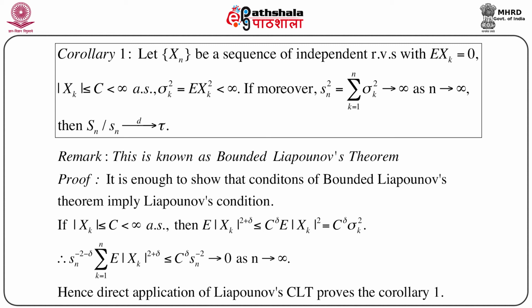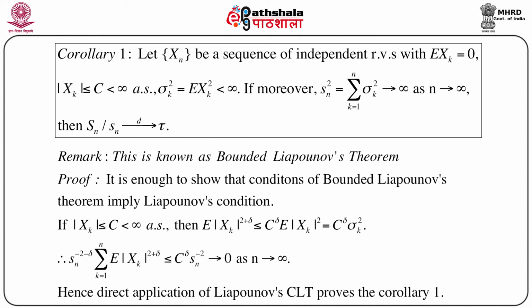Now it is clear that modulus of Xk less than or equal to c less than infinity almost surely implies that expectation of modulus of Xk to the power 2 plus delta is less than or equal to c to the power delta into expectation of mod Xk square, which equals c to the power delta into sigma k square.